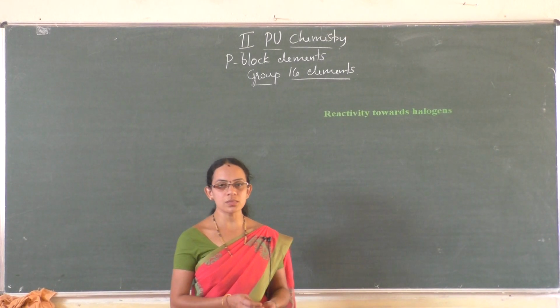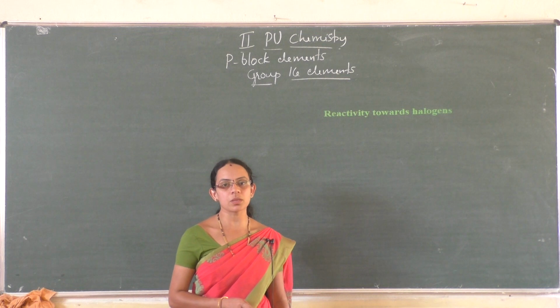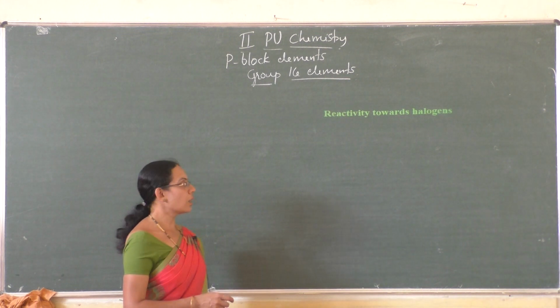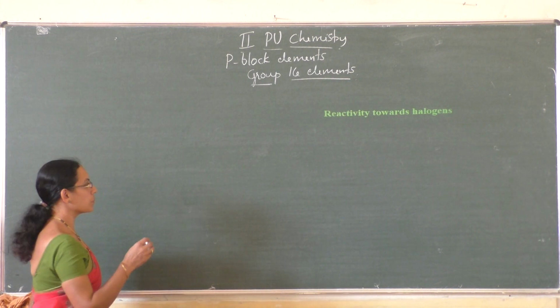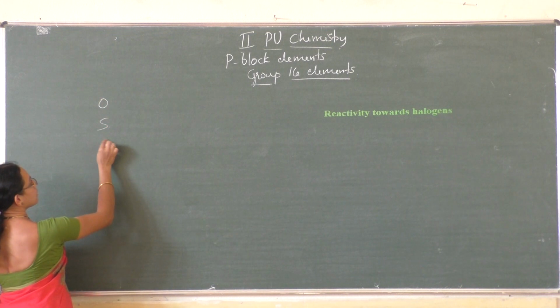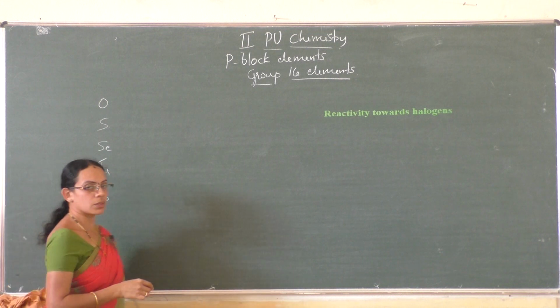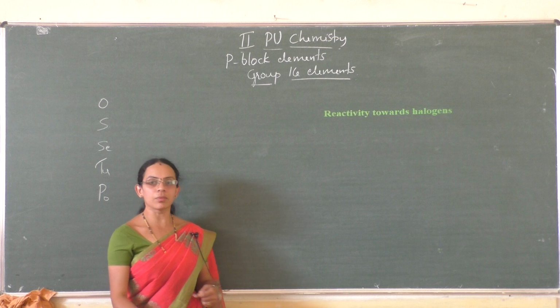Good morning students. In the last class we studied some of the physical and chemical properties of group 16 elements. I hope you remember the group 16 elements. The elements are oxygen, sulfur, selenium, tellurium and polonium, along with the radioactive element livermorium.